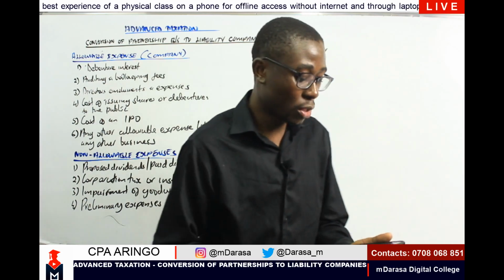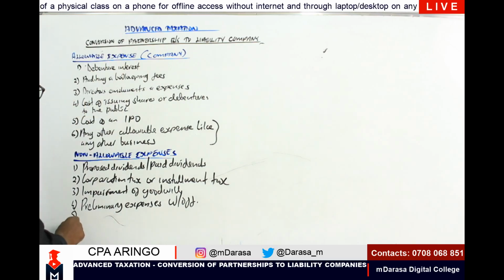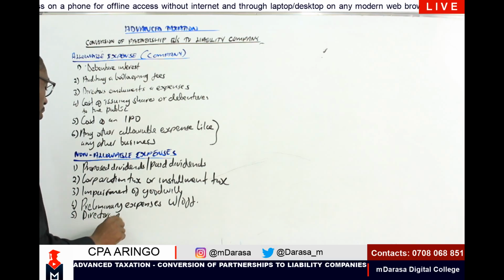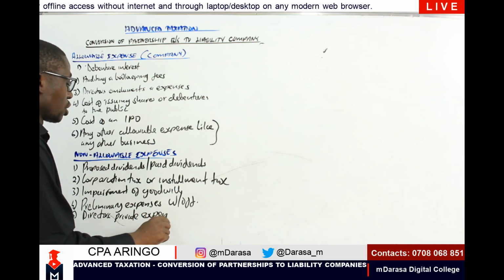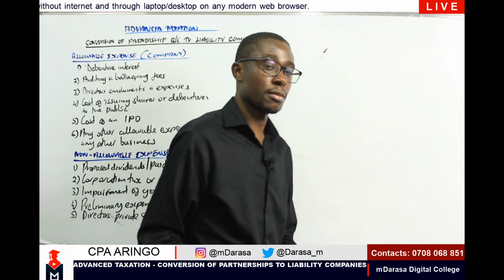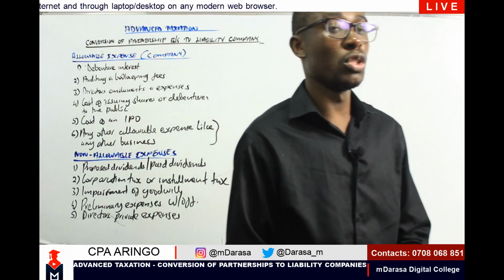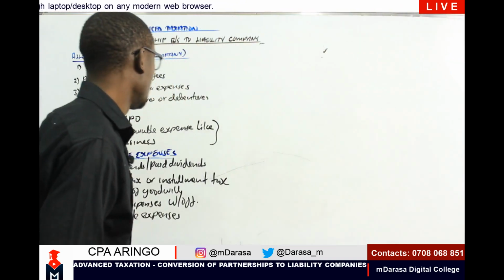The other key element also will be directors' private expenses. Number 5, directors' private expenses. In the event that you're having such, you should take that one as non-allowable expenses.